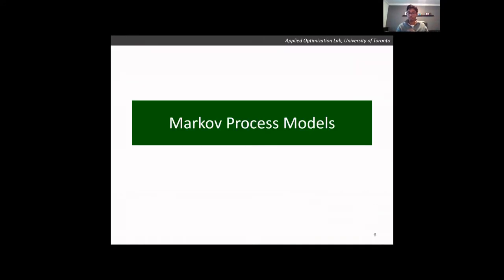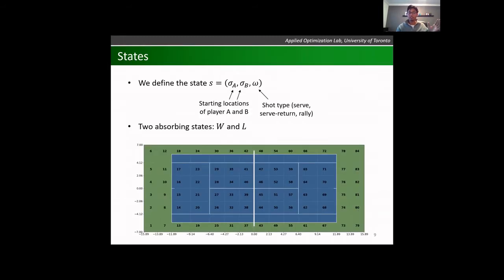And so with that, I can now talk about our modeling. We use Markov processes. So first we need to define the states. I define the state as the starting locations of player A and B, and the shot type, whether it was a serve, return, or a rally. And there are two other states, whether we win or lose the point.